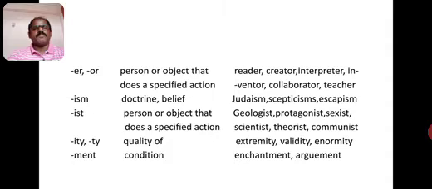Next, ism. The meaning is doctrine or belief. Judaism, skepticism, escapism. Next, ist, person or object that does a specified action. Geologist, protagonist, sexist, scientist, theorist, communist.